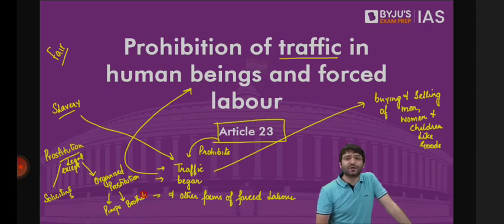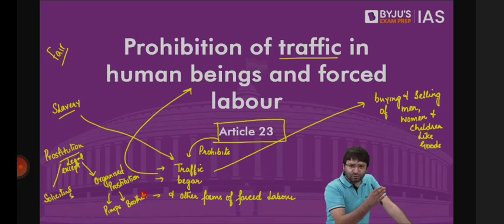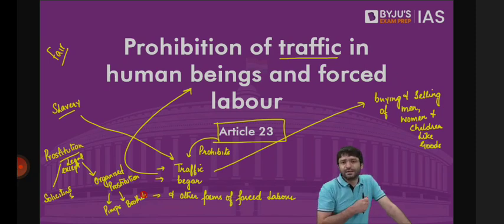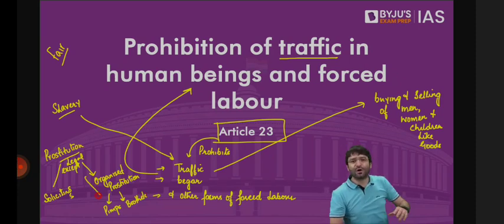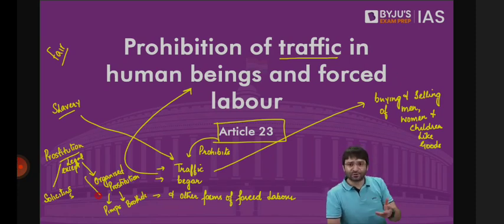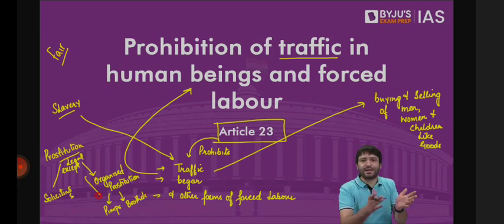One is soliciting. That means something that you will see in what are called the red light areas in India as well as abroad, where there is a set of people, those who are prostitutes, whether male or female, they solicit customers. They are at a public place, inviting the customers, you can come, you can pay and enjoy. That is something which is prohibited in India, which is illegal in India. And then there is something known as organized prostitution, where you organize brothels, where there are pimps, the managers, who would set up prostitution brothels and then manage them. This is illegal in India.